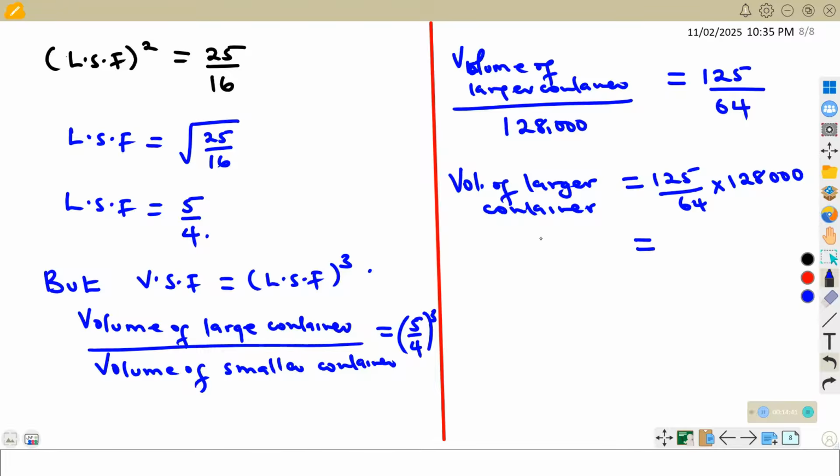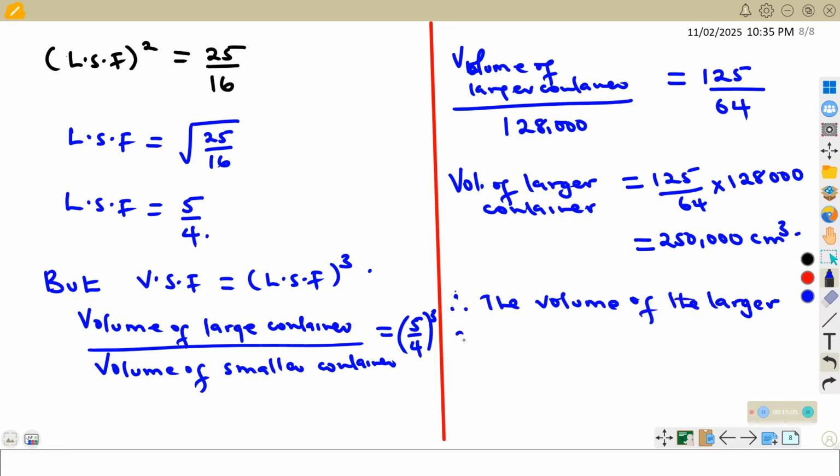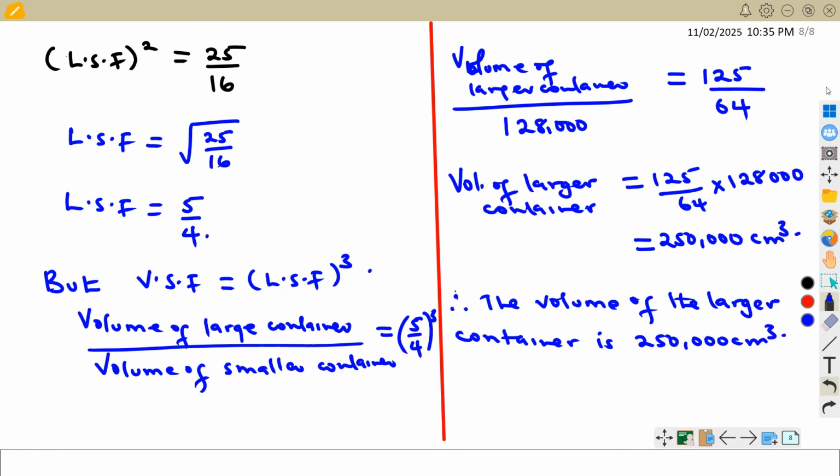This will give us 250,000 centimeters cubed. This will be the volume of the larger container. Therefore, the volume of the larger container will be 250,000 centimeters cubed. So we have got the volume of the larger container.